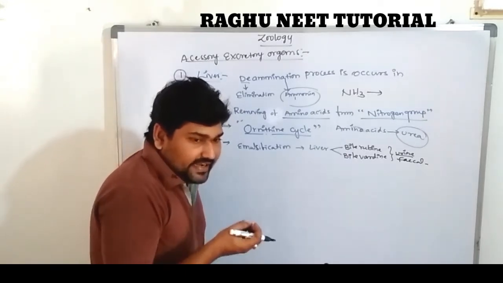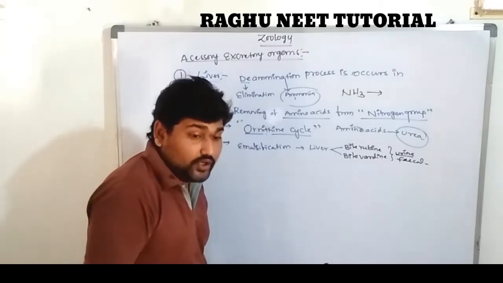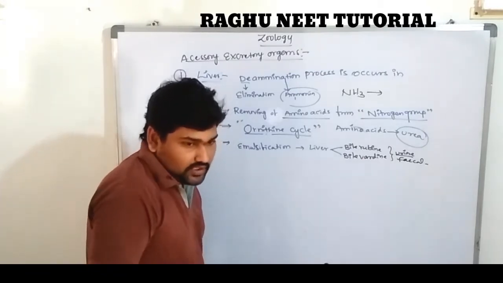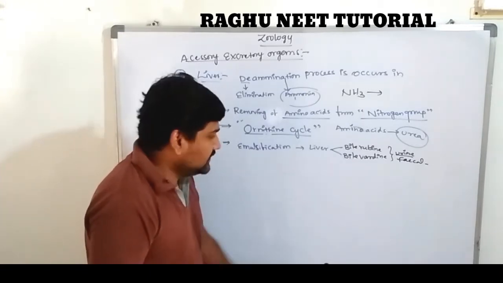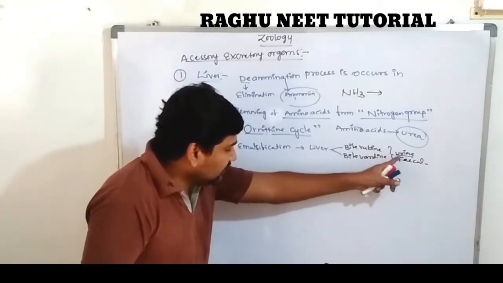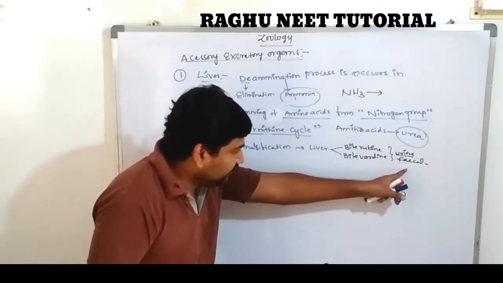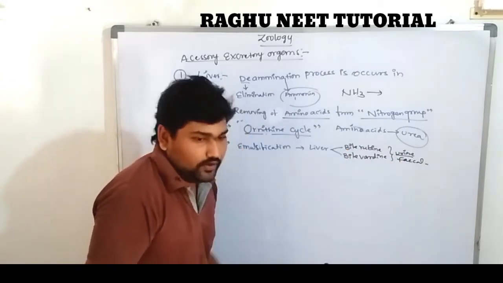The liver secretes hepatic juices into the duodenum region. Are you clear? The excess amount of hepatic juices is released outside of the body through urine and fecal material. That is known as bilirubin.